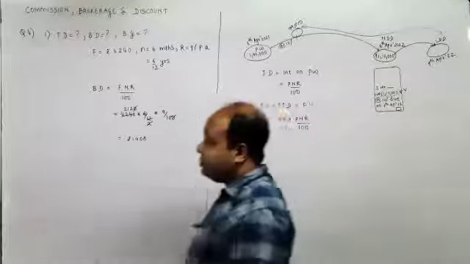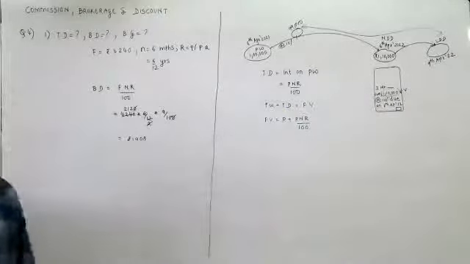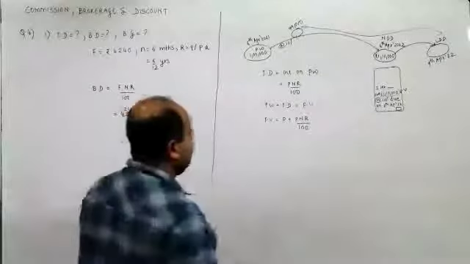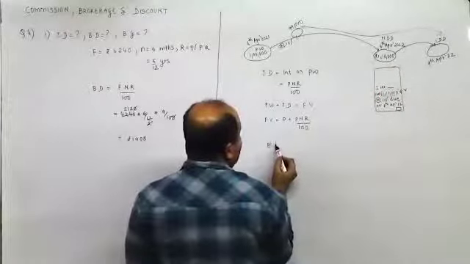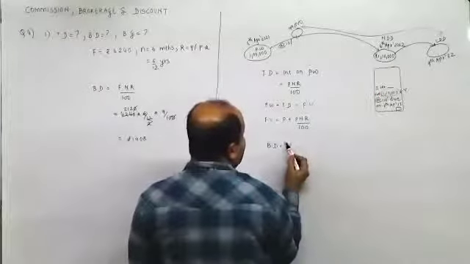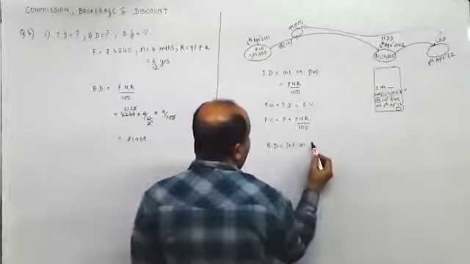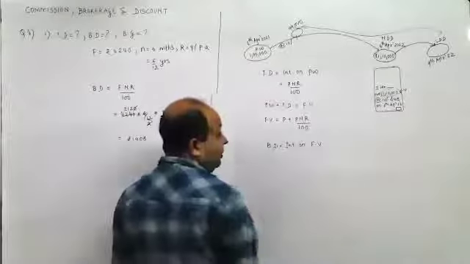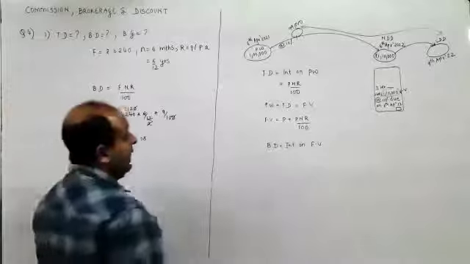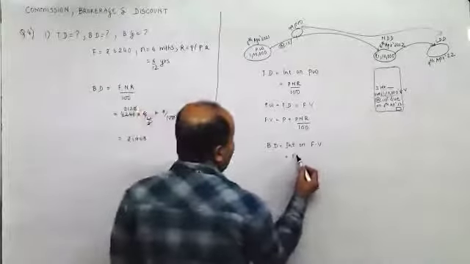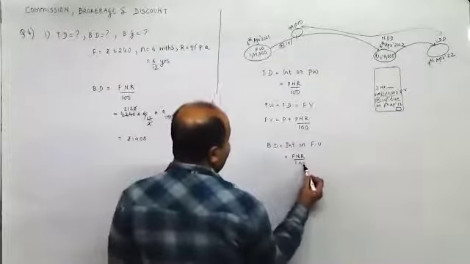Next, the interest which the bank charges him is called banker's discount, and it is interest on the face value, not on the present worth. So banker's discount is FNR by 100.